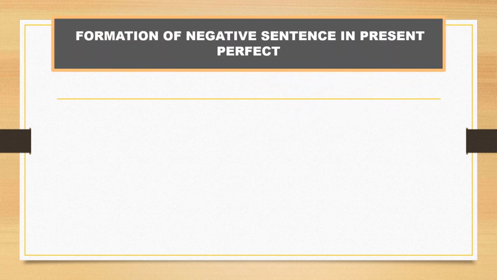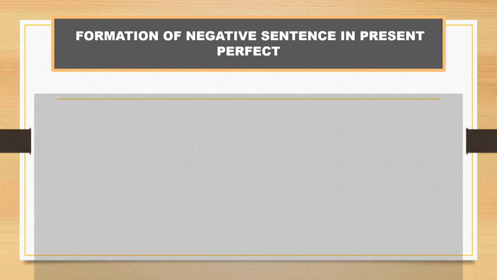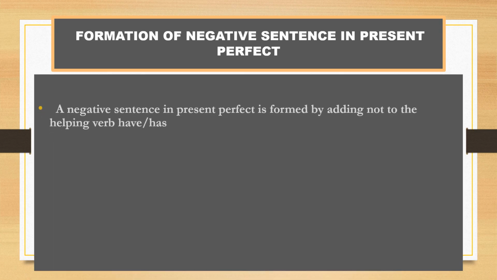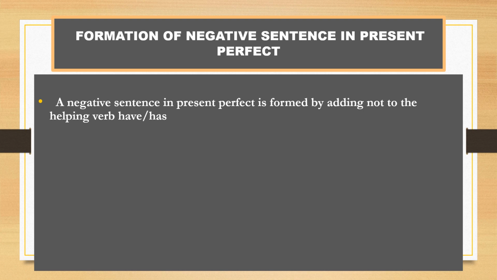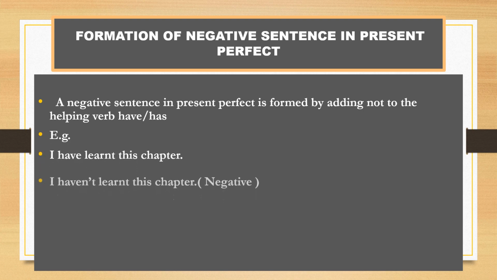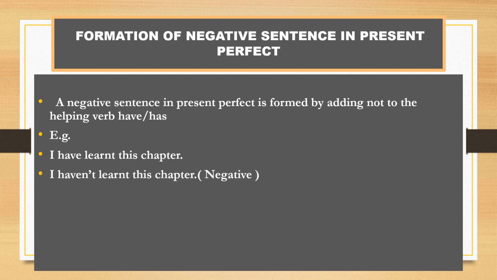Now let's learn the formation of negative sentences in present perfect. A negative sentence in present perfect is formed by adding not to the helping verb have or has. See the example. I have learned this chapter. So the negative is, I haven't learned this chapter.